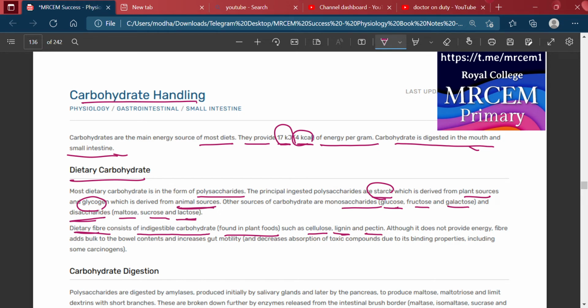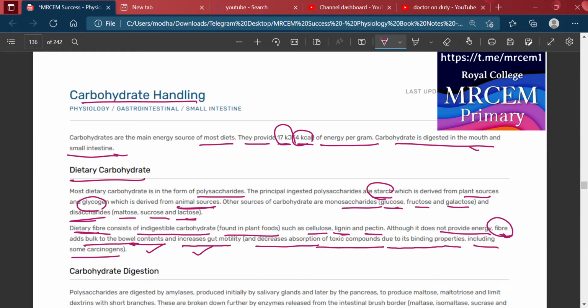Although it does not provide energy, fiber adds bulk to the bowel contents and increases gut motility, and decreases the absorption of toxic compounds due to its binding properties, including some carcinogens.